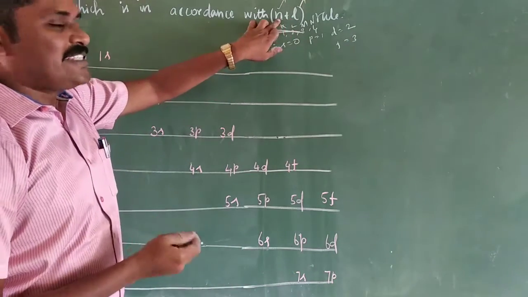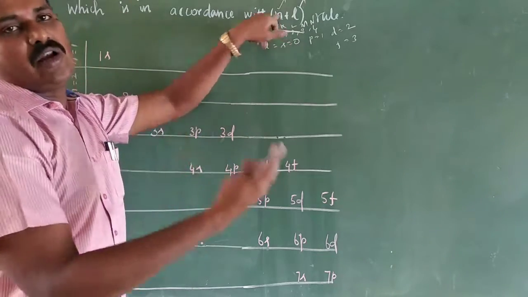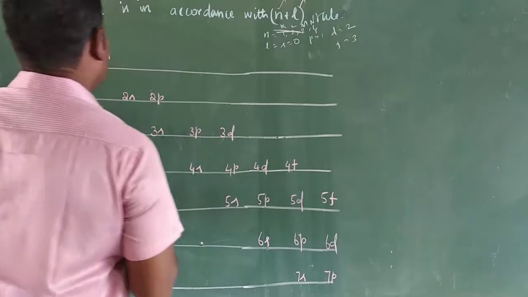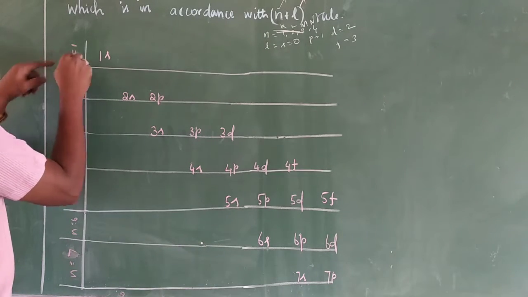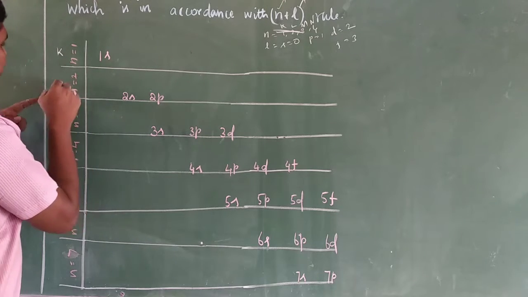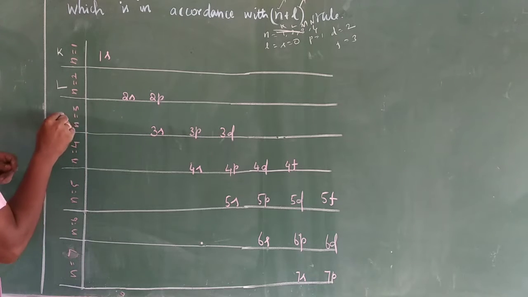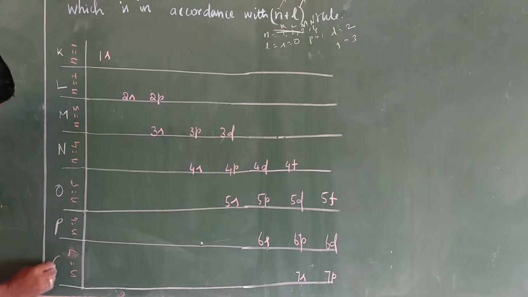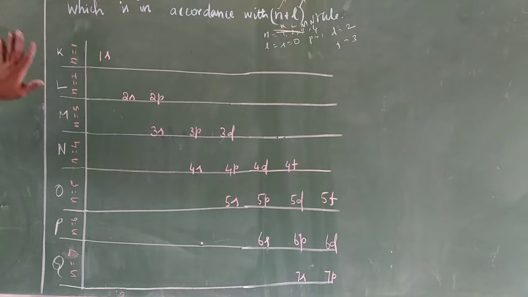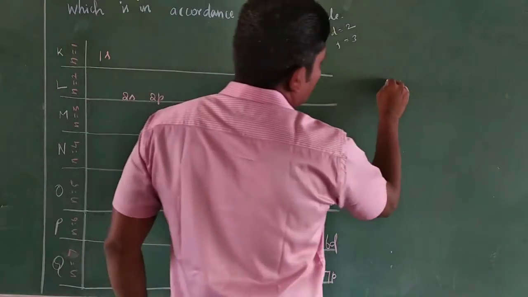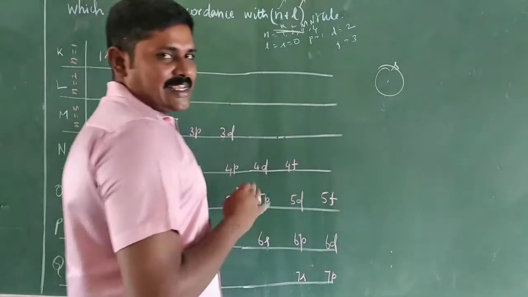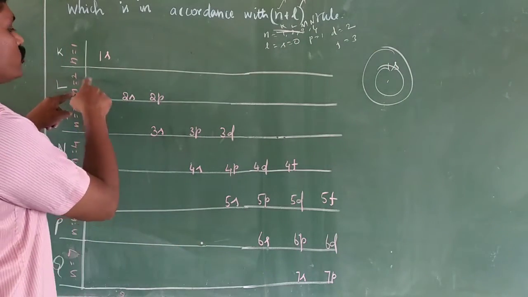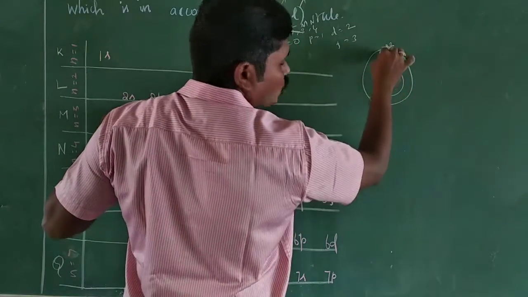In the n plus l rule, the lowest value of n plus l means the lowest energy. n equals 1 in the first orbit, K orbit; n equals 2 in the second orbit, L orbit; n equals 3 in M orbit; n equals 4 in N orbit. For n equals 1, only one orbital is present, the s orbital, so 1s. For the second orbit, n equals 2, s and p: 2s, 2p.